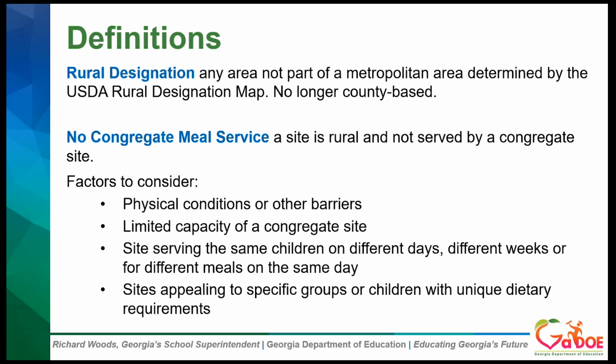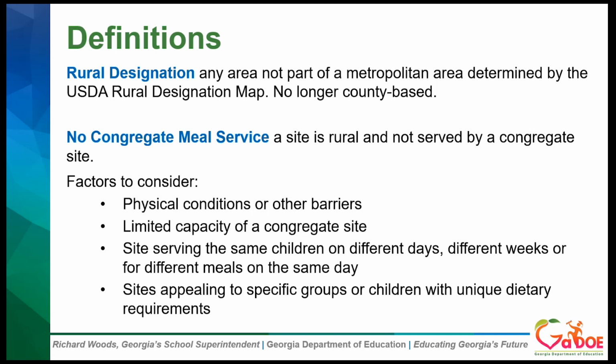And when determining if a rural area is served by a congregate site, the SFA, and you can work with the state agency, to consider information about the existing congregate meal sites within that area, including but not limited to any potential physical conditions or barriers that might prevent households from having easy access to that site, or maybe a limited capacity of a congregate site that prevents it from serving a larger portion of the community.